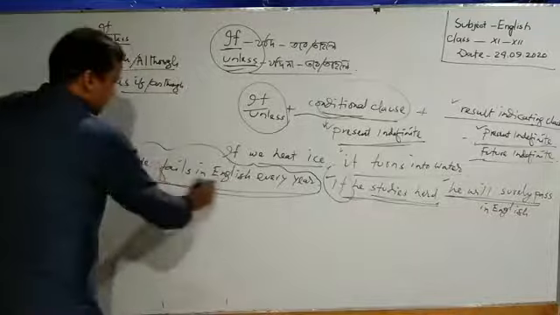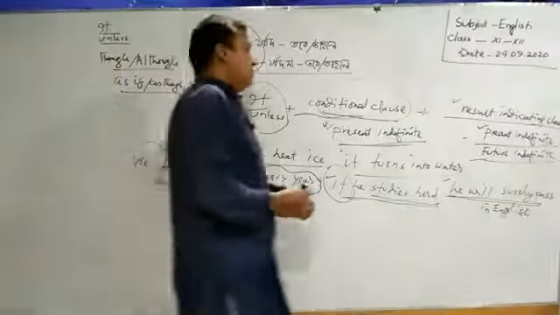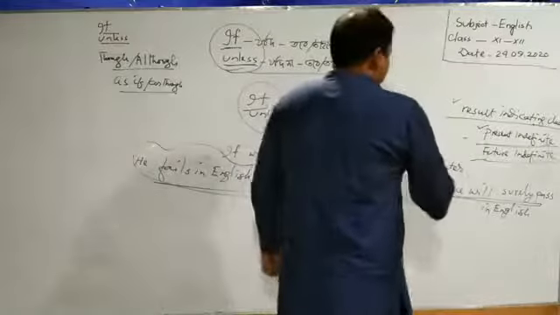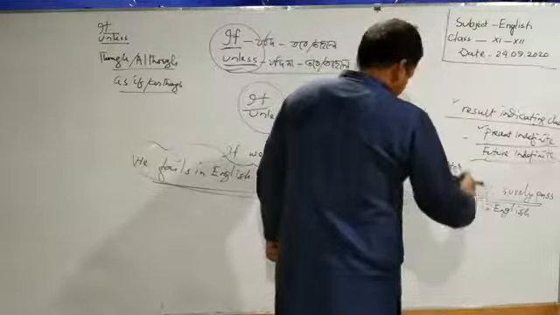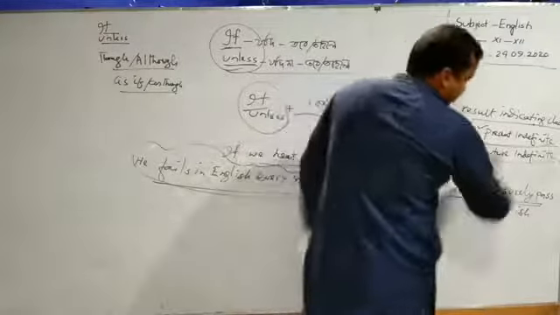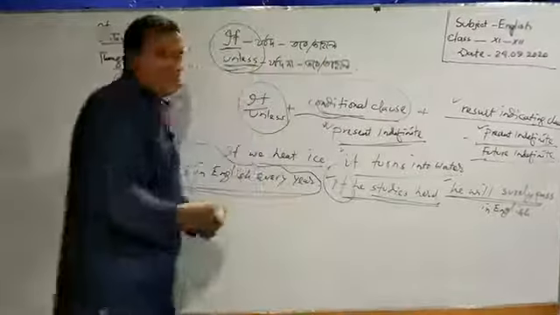He fails in English every year, so he is weak in English. For this reason, it is possible for him, after studying English, to get pass mark in English. So, in such a way we can complete the incomplete sentence.